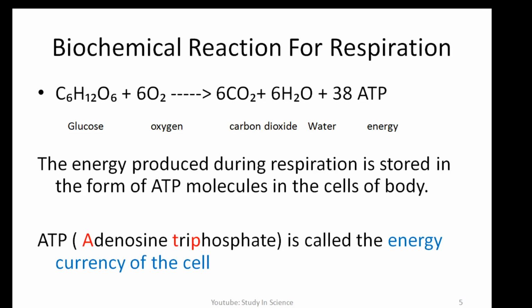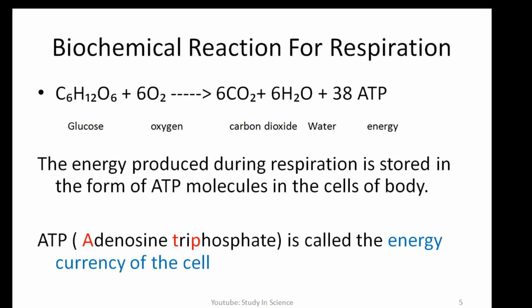ATP simply stands for adenosine triphosphate, and it is the energy currency of the cell. In the absence of this energy in the form of ATP, the reaction will not be possible.